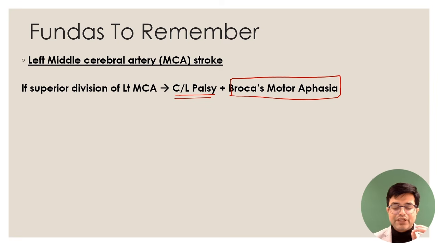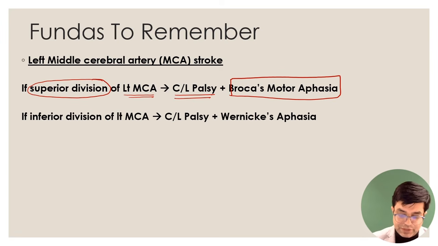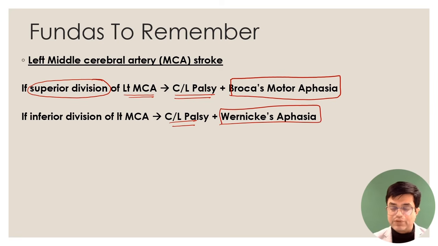So if the question is saying contralateral palsy with Broca's motor aphasia, where is the problem? It is in the left middle cerebral artery, superior division. Superior division supplies the Broca's area. On the other hand, in case the question is saying contralateral palsy with Wernicke's aphasia, similar case scenarios have been asked in the NEET PG and INI-CET kind of exam, right?